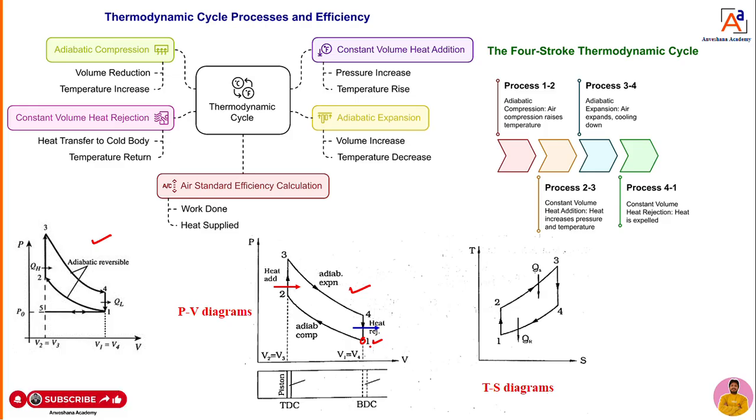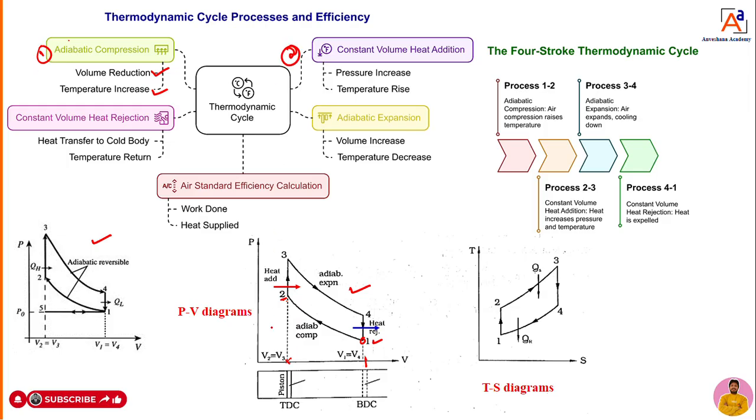At point 1, when you are moving from point 1 to point 2, what actually happens to the volume? Here you can see the horizontal volume is more. When moving from point 1 to point 2, the air fuel mixture is getting compressed, and the volume is going to decrease. In the first process, adiabatic compression, volume decreases and temperature increases. That is process 1.